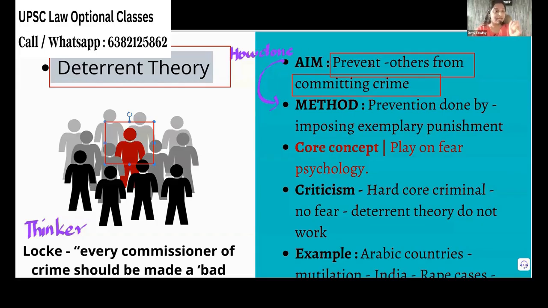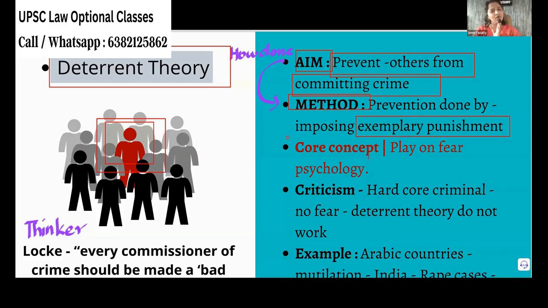Okay. So what is the aim? Like this, you have to write in the answer. First, the topic of the theory, and then you have to give what is the aim of the theory. It is to prevent others from committing the crime. So how do you implement this aim? The method is prevention by exemplary punishment. The person who has committed the offense, I will make this person an example for others. If you commit this offense, I will give you a very big punishment. So others are going to see you and they are going to keep quiet. Okay, that is the idea of deterrent theory.